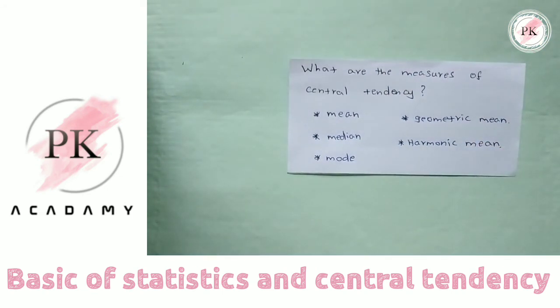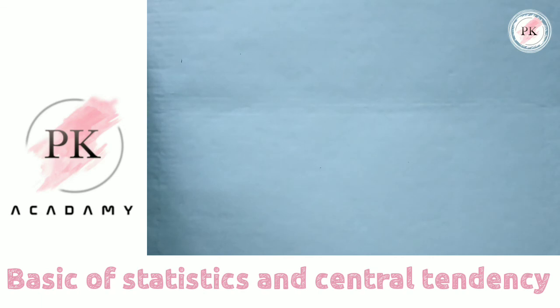There are 5 measures to calculate central tendency: mean, mode, median, geometric mean, and harmonic mean. Let's see how to calculate mean, mode, and median in upcoming videos. From this we know what is statistics, the stages of statistics, the series in statistics, what is central tendency, and what are the measures of central tendency.